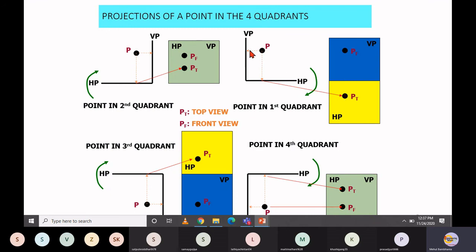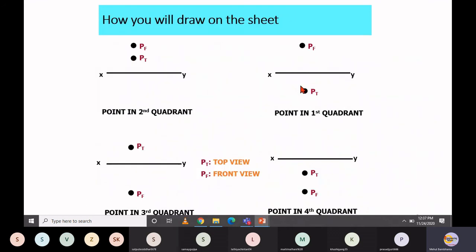When you rotate this, it will be aligned with this front view. So both projectors, both projections exactly align. So the top view projection basically moves below the XY line. So this is the XY line. With reference to the XY line, you have to put the top view projection. So this is the top view projection, right?